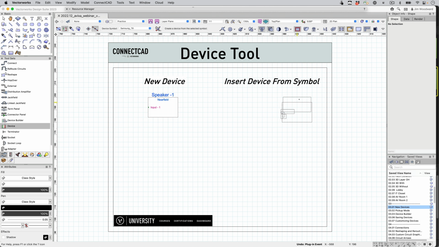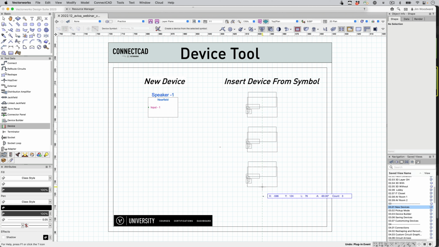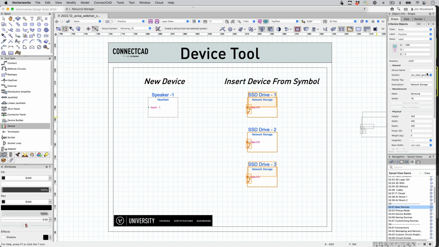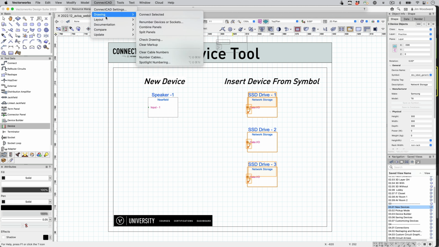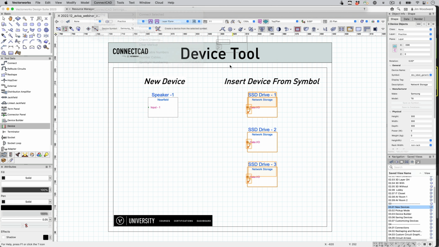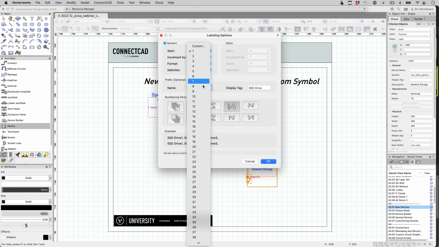We can insert those devices. It will automatically number based on the number that was saved with the device. Very easy to renumber at any time, devices or circuits. In this instance, we'll start with 11.